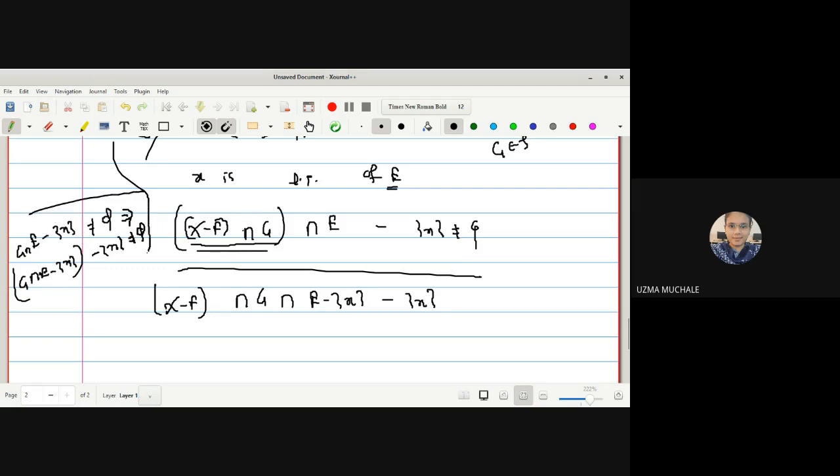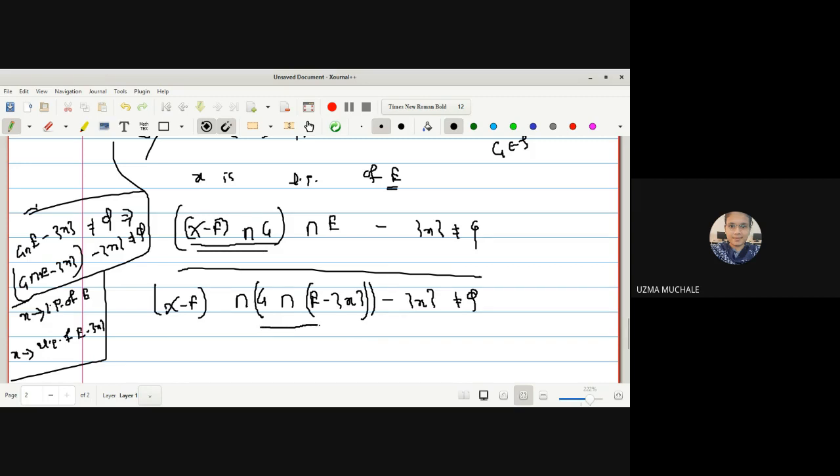We have proved this type of statement somewhere in the basics: if X is a limit point of E, then X is a limit point of E minus singleton X. Do you remember? Yes, ma'am. So with the help of that, I have written G intersection E minus singleton X in one bracket, minus singleton X once again.